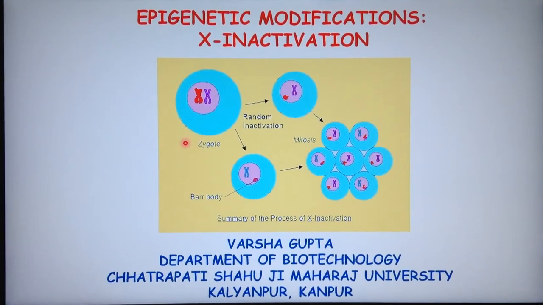Hello everyone. So we'll be discussing epigenetic modifications. In this we'll discuss X inactivation. So the X chromosome is medium size, making up 5.3% of the haploid karyotype.